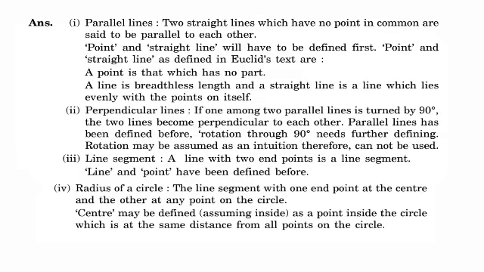Third one is line segment. A line with two end points is a line segment. Line and point have been defined before. Fourth one, radius of a circle. The line segment with one end point at the center and the other at any point on the circle. Center may be defined as a point inside the circle which is at the same distance from all points on the circle.